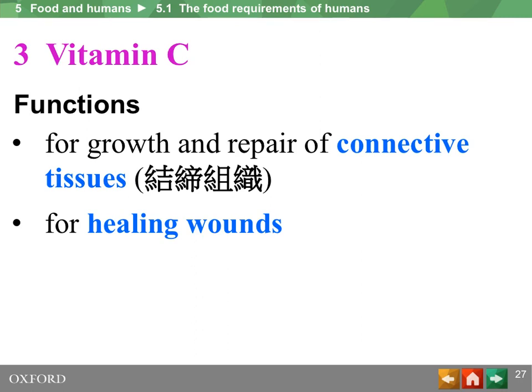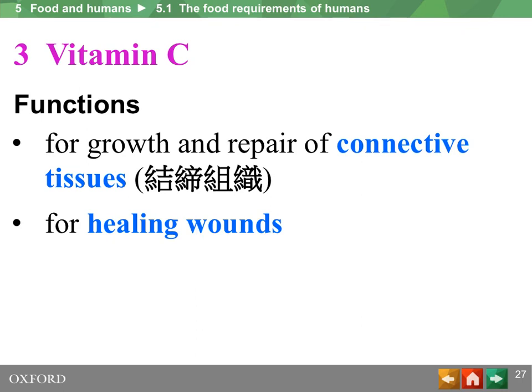The function of vitamin C is important for growth and repair of connective tissues. Vitamin C helps to keep our body structure in place. Connective tissue helps to stick our organs in the correct places.